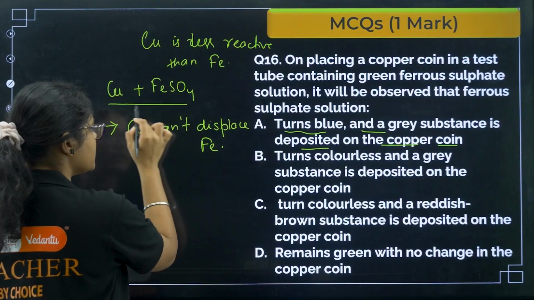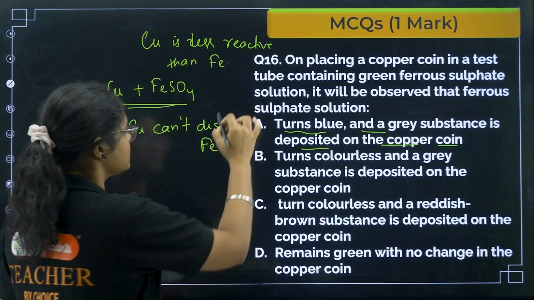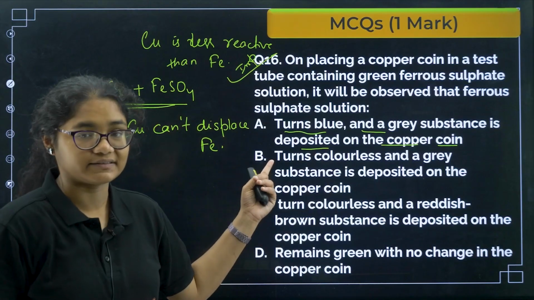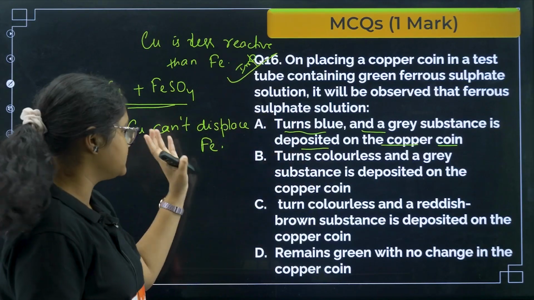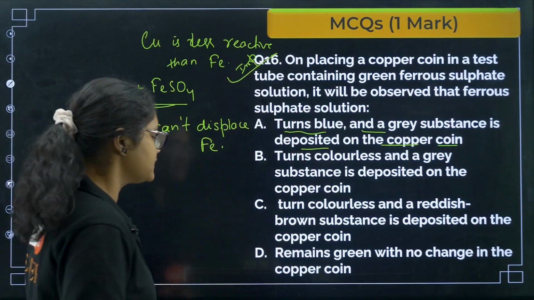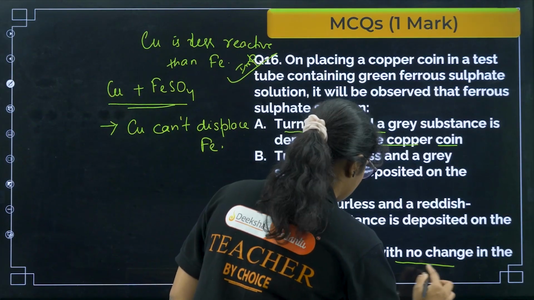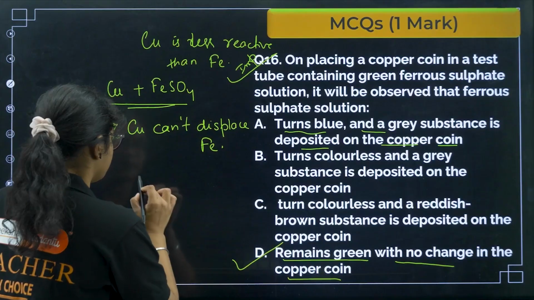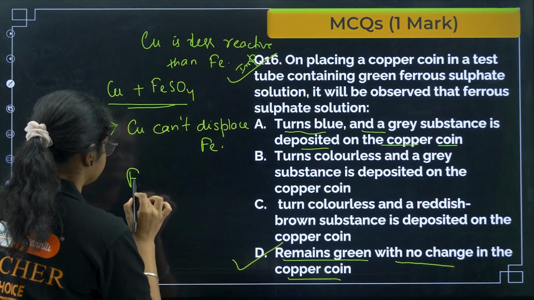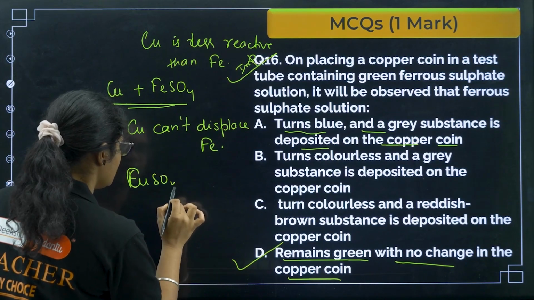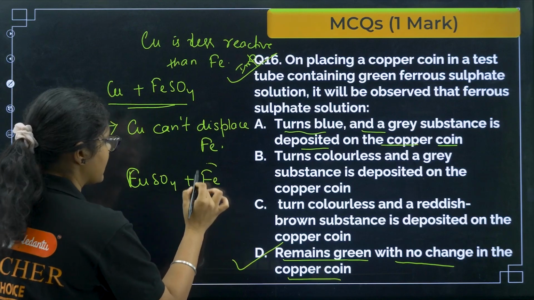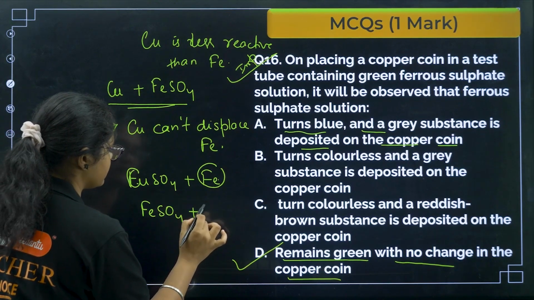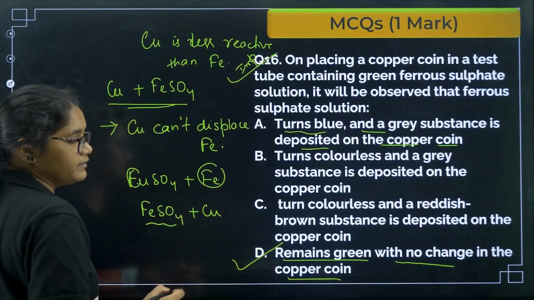So the solution will remain as it is. This is a very important question. Many of you might choose A, even I thought it will be A, but once we read the question carefully we realize that it will remain green with no change in the copper coin, that is option number D. But if the question had been like this, with copper sulfate and Fe given, since Fe is more reactive than copper, it can displace it, right? We will get this one, and because of this the color will change.